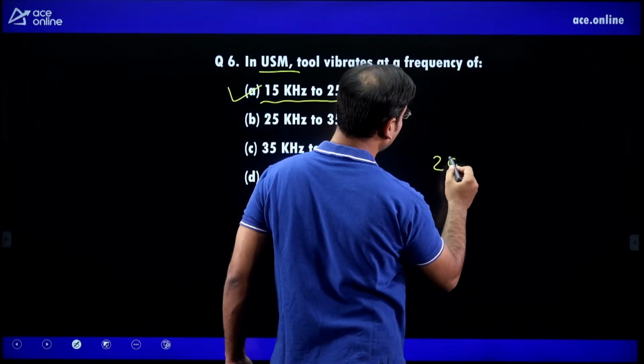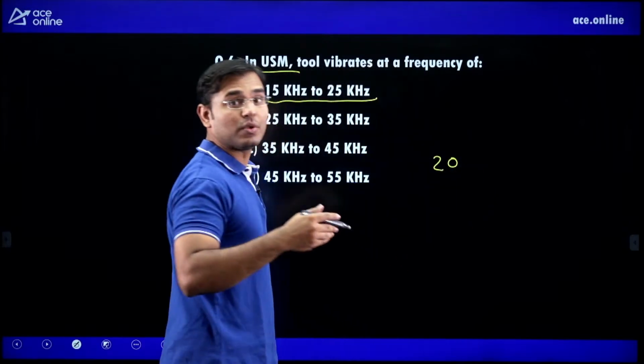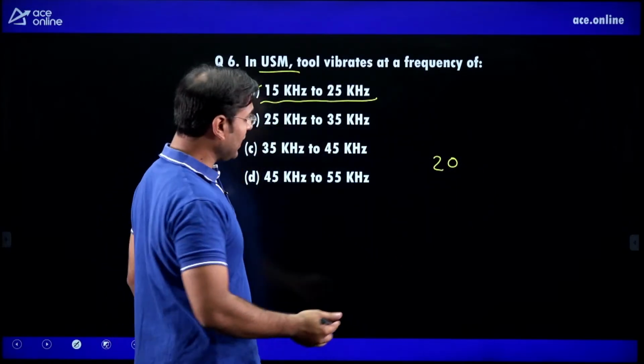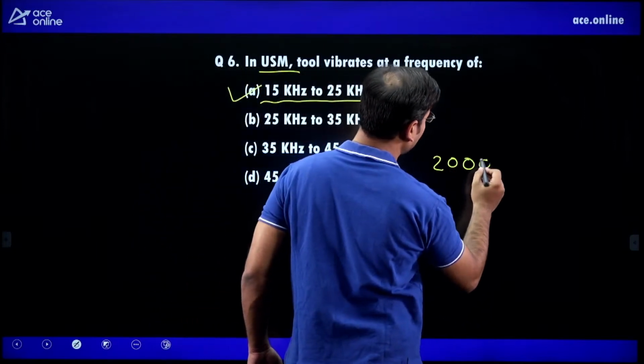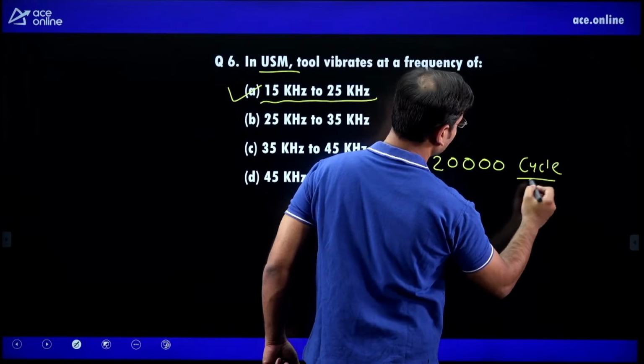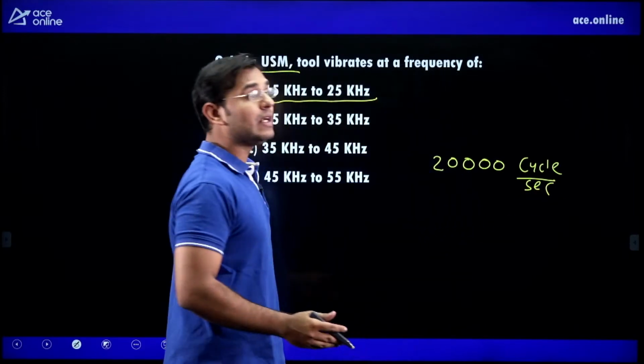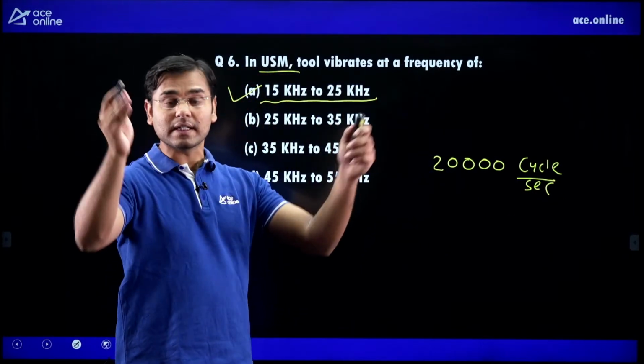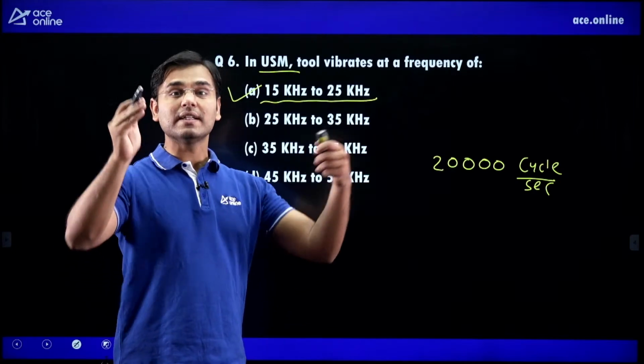Then I can see that 20 kilohertz means 20 into 10 raised to 3 hertz. 20 into 10 raised to 3 hertz means 20,000 hertz. Hertz means what? Cycles per second. Means the tool is vibrating 20,000 times per second, beyond our imagination.